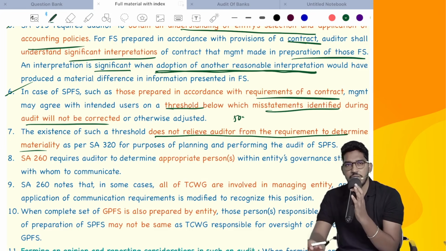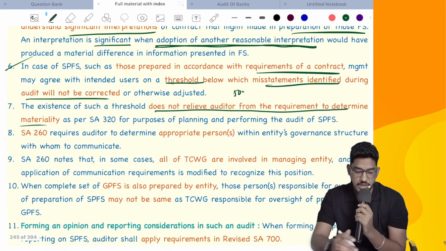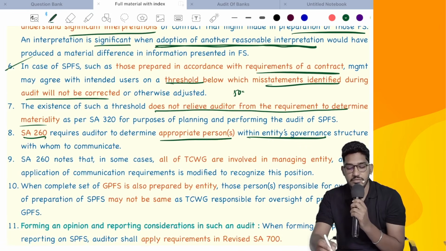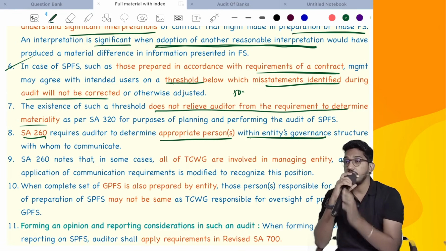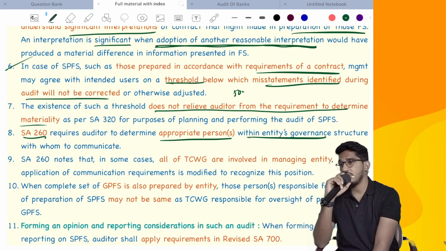In addition to that, you should also fulfill your responsibilities regarding materiality as per SA320. Then SA260 requires the auditor to determine the appropriate person within the entity's governance structure with whom to communicate. As per SA260, you have to communicate with those charged with governance. So you have to identify who are the people in the organization who fall under the definition of those charged with governance. And in some cases, management and those charged with governance, both roles will be played by the same people. Then our reporting requirements will change or not?